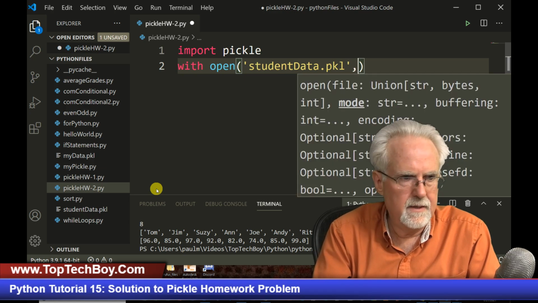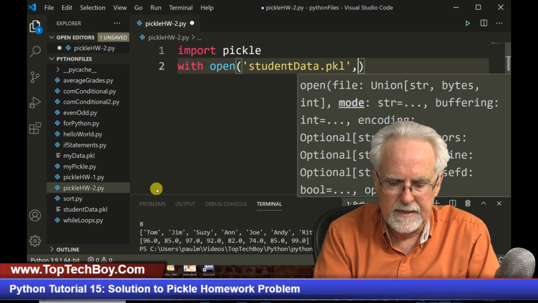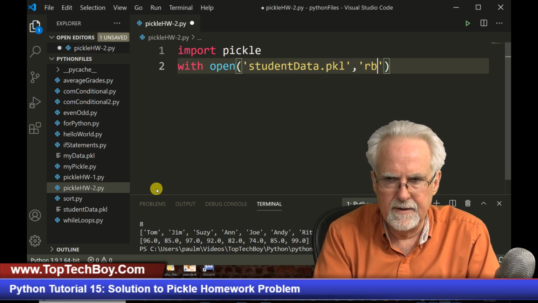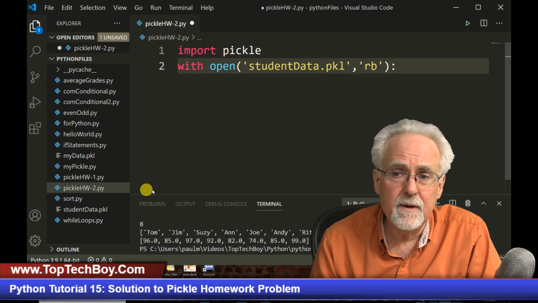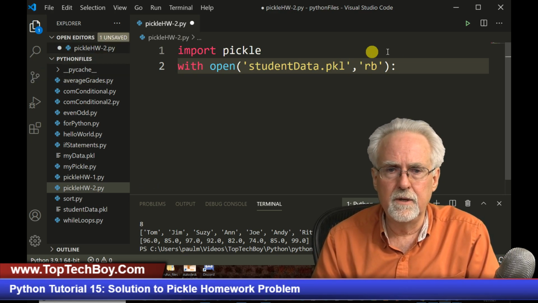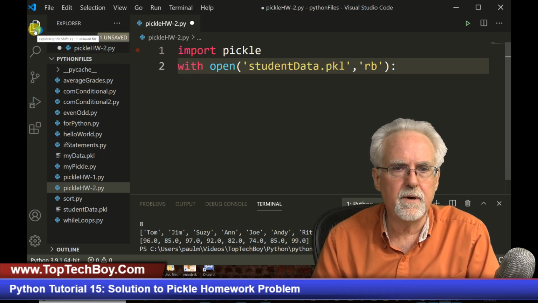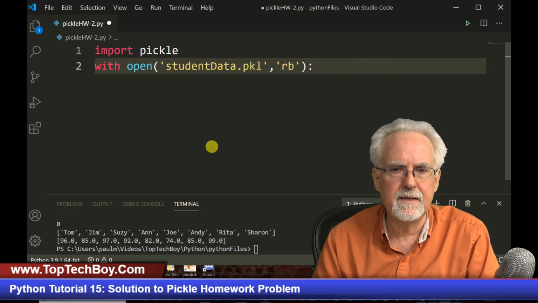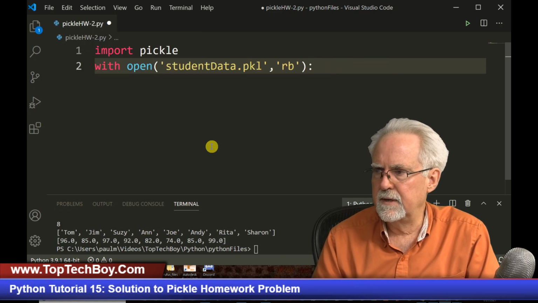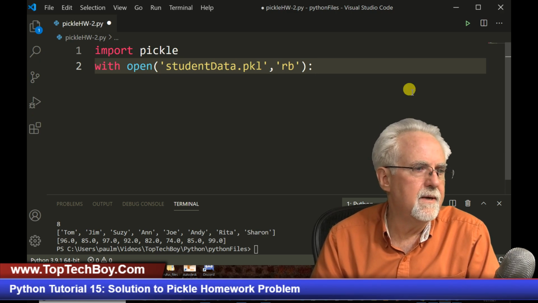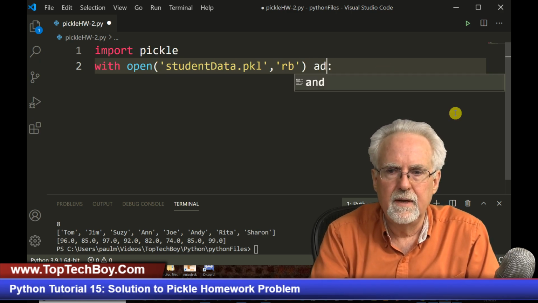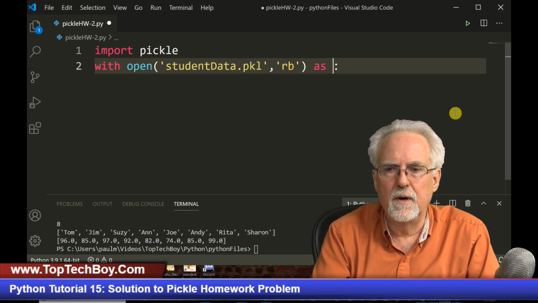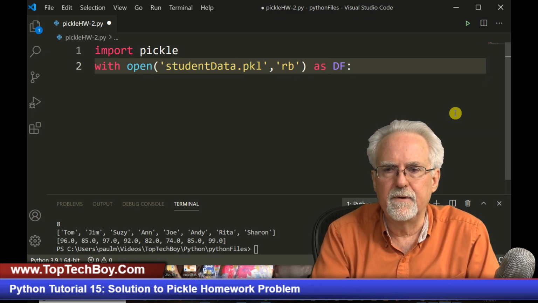Okay. And then, since I'm going to be reading it, I'm going to read binary, rb. And then our good old dear friend, Mr. Colon. And then we're going to close that so that you can see things better. Okay, so now we're opening that file up, and we forgot, what did we forget? As, and then what? I'll just put DF for data file.